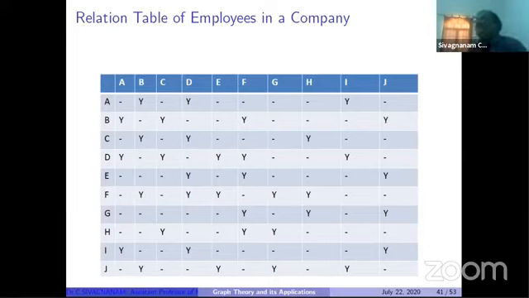Suppose my friend is not working properly, his performance is very poor, but because he is my friend, I give him more marks and a good report. And in my group, some enemies are there; even though they are working well, because they are enemies, I give them a poor report.